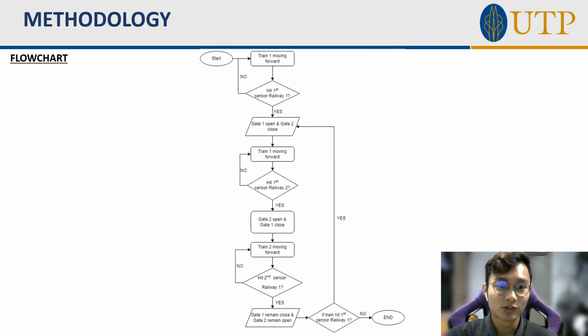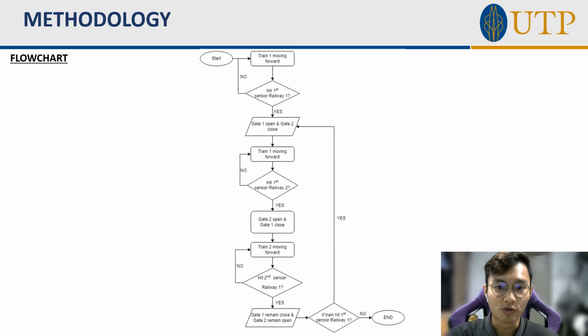So this is the flowchart of the automated railway signaling system. It starts off with train 1 moving forward. Does it hit the first sensor of railway 1? If no, then train 1 will continue moving forward until it hits the sensor. If yes, then gate 1 will be open and gate 2 will be closed simultaneously. After that, train 1 will continue moving forward until it hits the first sensor of railway 2. If it does not hit, then train 1 will continue moving forward until it reaches the first sensor of railway 2. If it hits, then gate 2 will be open and gate 1 will be closed simultaneously.